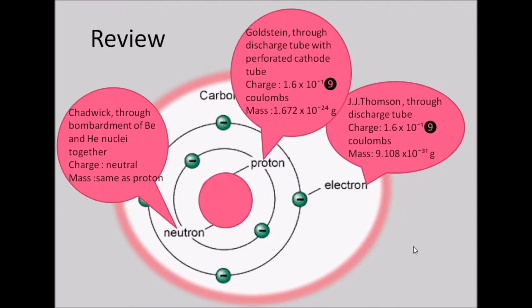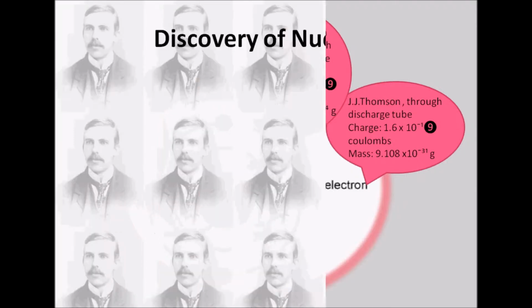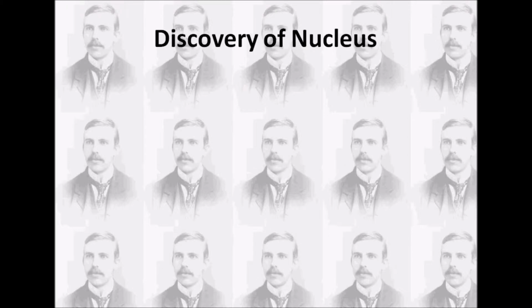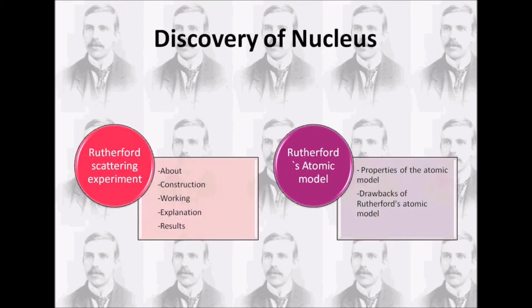After the discovery of electron, proton and neutron, it became clear that an atom is made up of these three fundamental particles. Many experiments were then carried out to find out how electron, proton and neutron were arranged in an atom. So how, and why, are the neutron and proton there in the center of the atom? Let's find out with the new session, the discovery of nucleus by Rutherford's scattering experiment.